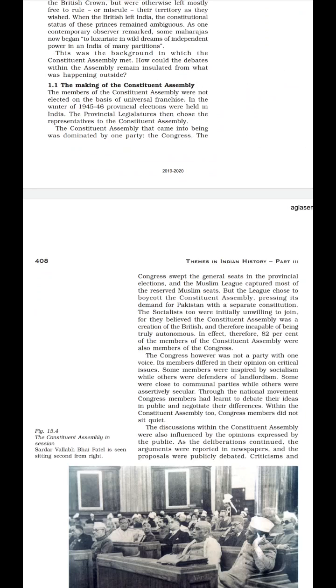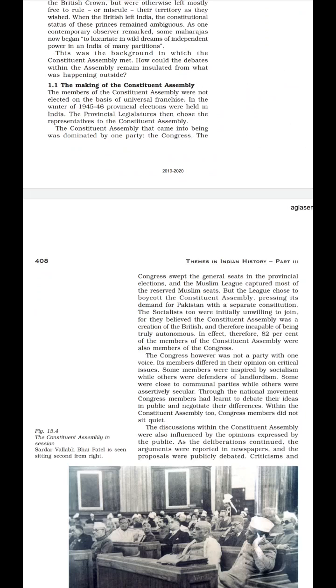Clear? Now, the Muslim League boycotted it. That is, they boycotted the Constituent Assembly and demanded that Pakistan make a separate constitution. Clear? Why did they boycott? Because the major members in the assembly were Hindu. Because the majority was Hindu, they were in the minority and their power would not be much to rule the people. Clear? To hold their power, to be more powerful, they demanded to form a separate constitution.